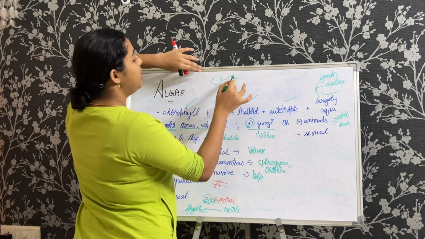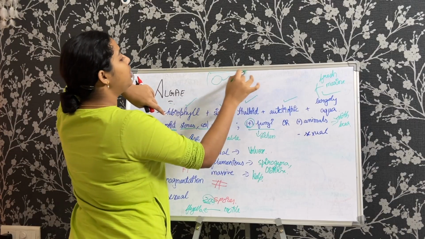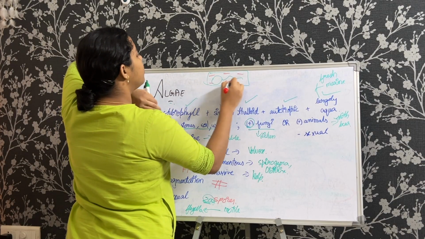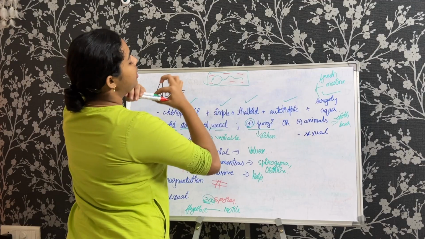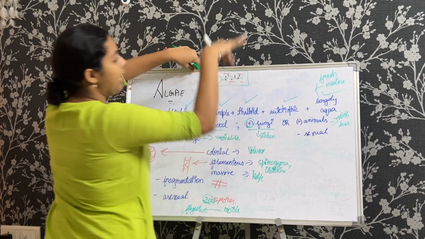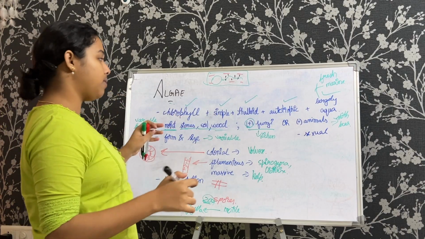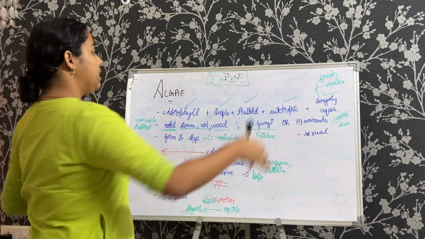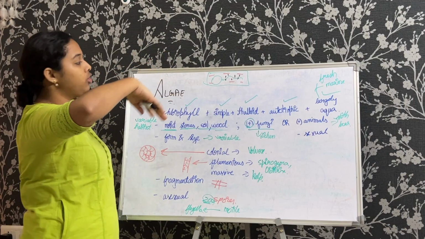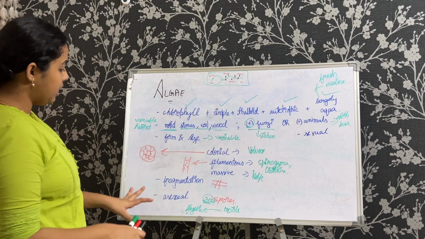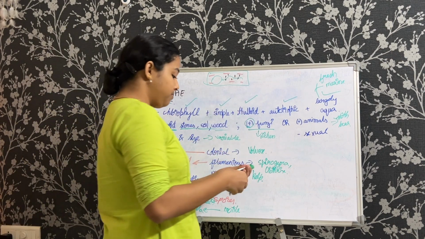Now, because it is a water body here, we are going to take this as a water body. Now, this is going to flap around, move around like this, somewhat like a wavy movement. I'm just giving an example. It doesn't necessarily have to be only a wavy movement. I'm just letting you know how it is applicable in the motility part of the algae. So now if this is understood, let us go on to the sexual part.